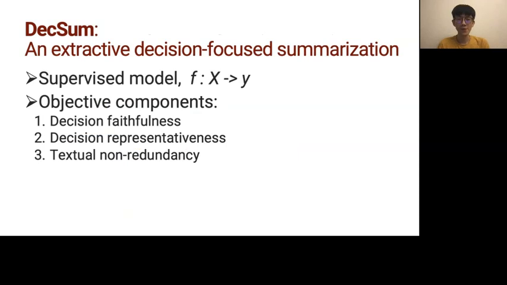Now let's go to the method. We propose an extractive decision-focused summarization method for this problem, DecSum. In DecSum, we use a supervised model that is trained to infer the decision from the input text. In this paper, we treat it as a regression model, but it could also be a classification model in other tasks. And then we have three loss objective components: decision faithfulness, decision representativeness, and textual non-redundancy. We'll use these three components to help us select sentences to form our decision-focused summary. Next, I will explain each in detail.